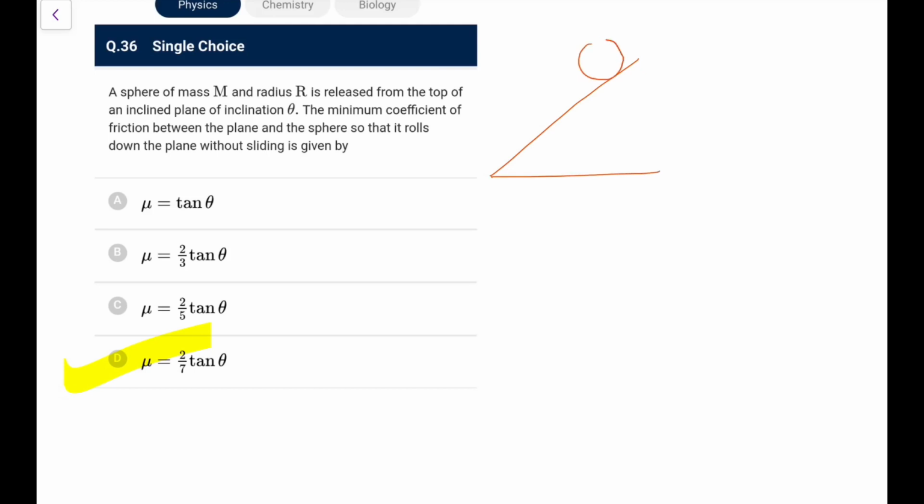If it is going down, I know the friction acts up, so the friction would be providing the necessary torque. So Fk into r would be equal to I about center, that is 2 by 5 mr square into alpha. Sorry, I should write it as Fs, because you know it is rolling without slipping, so it is not Fk, it is Fs. So alpha comes out as 5 fs upon 2 mr.